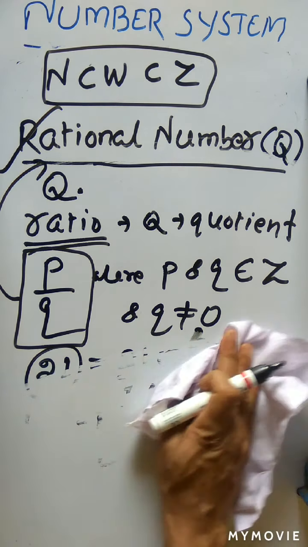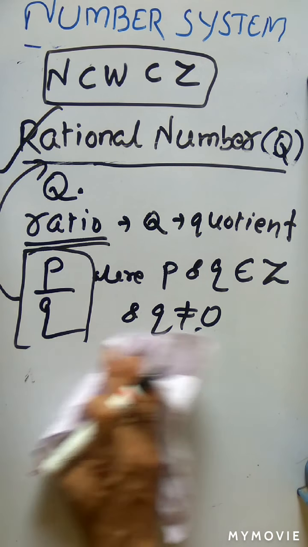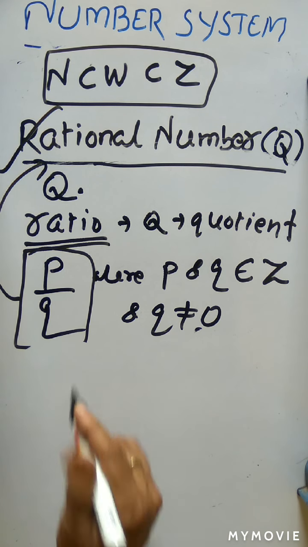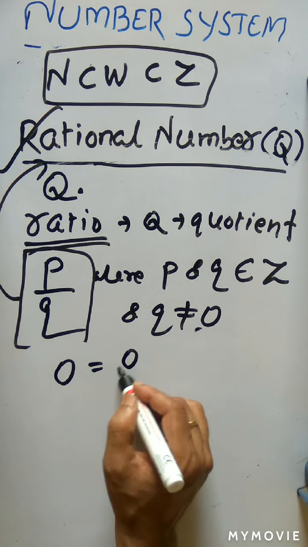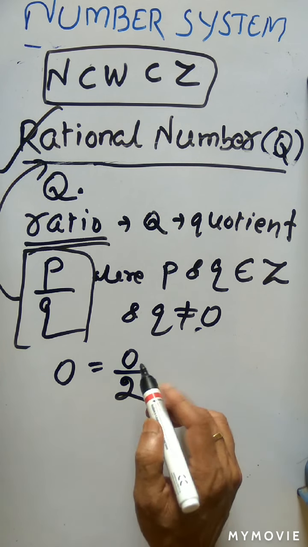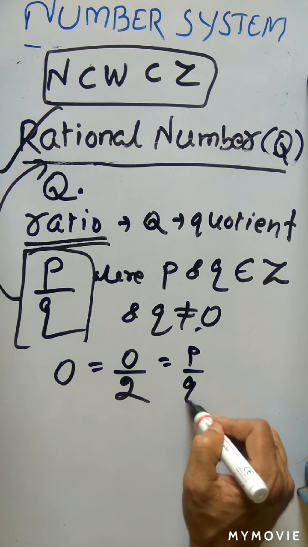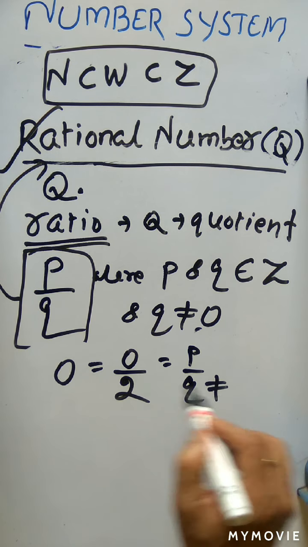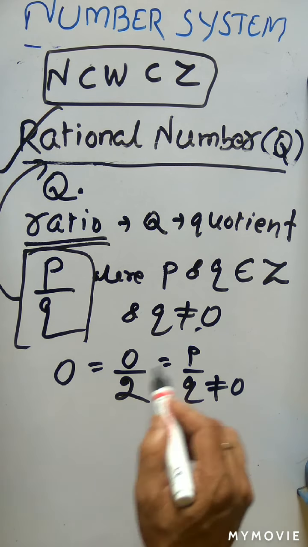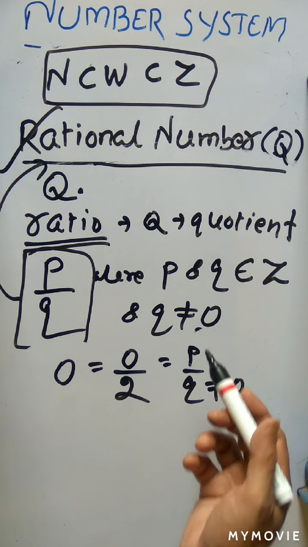Now the question comes, can you represent 0? Can you say 0 is a rational number? Yes. 0 can be written as 0 by something. Let us say 2. So 0 by 2. So 0 is an integer, 2 is an integer, and this Q, that is 2, is not equal to 0. So 0 can be represented as a rational number.